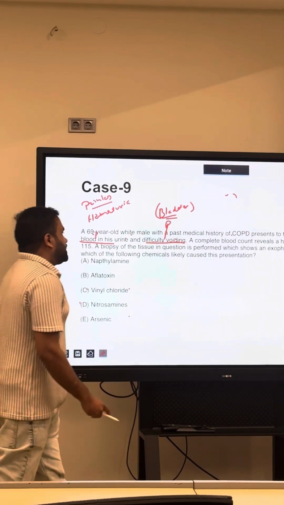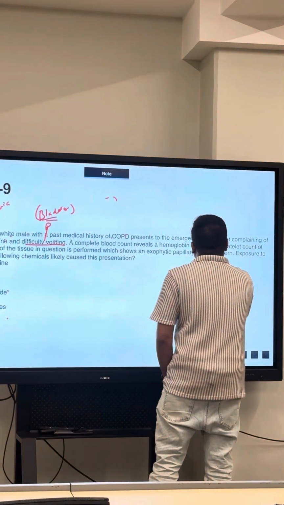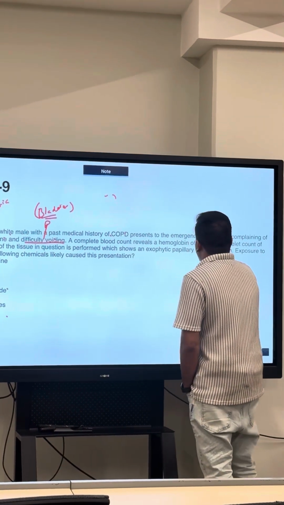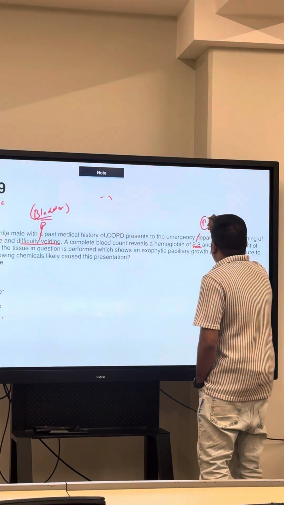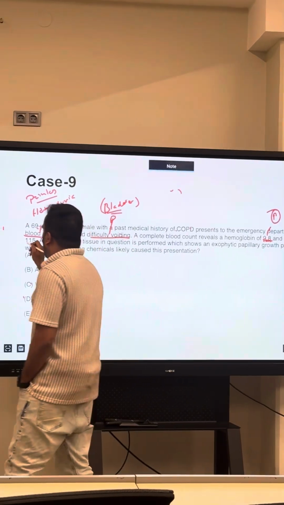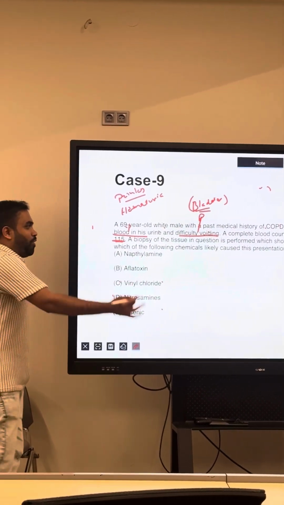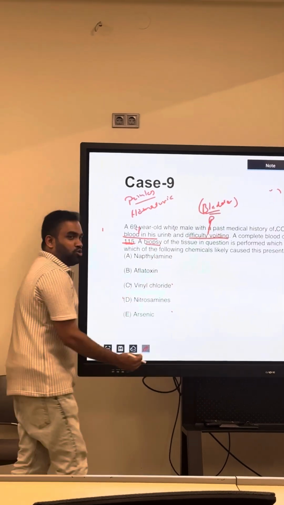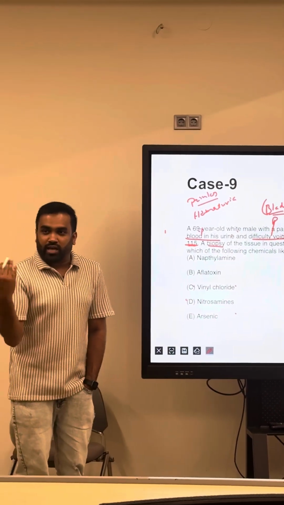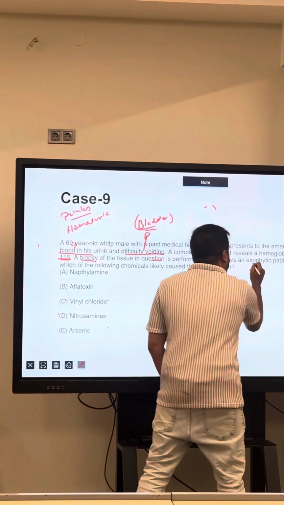A complete blood count reveals hemoglobin of 9.8. So decreased hemoglobin means there is a chance of anemia. He is losing a lot of blood. And platelet count of 1.5, so thrombocytopenia is also mentioned here. The most important thing, they have done a biopsy. The suspect was a tumor or cancer. They did a biopsy, and what is the biopsy showing?